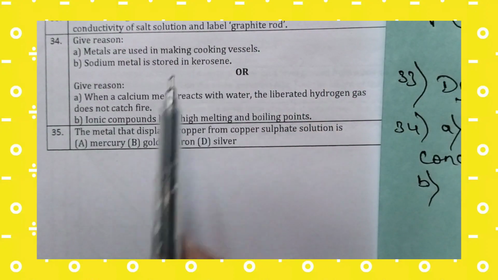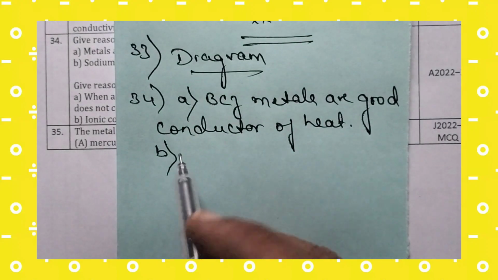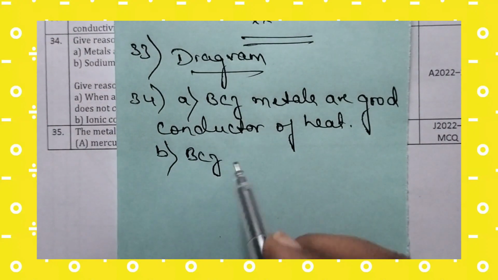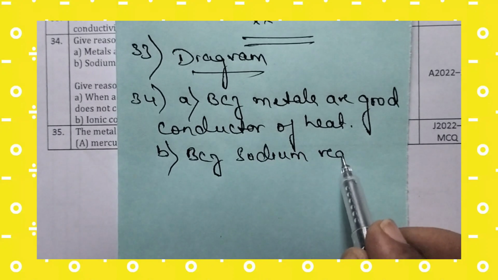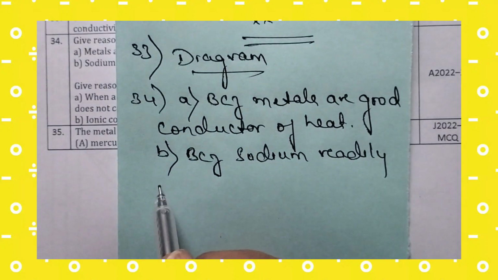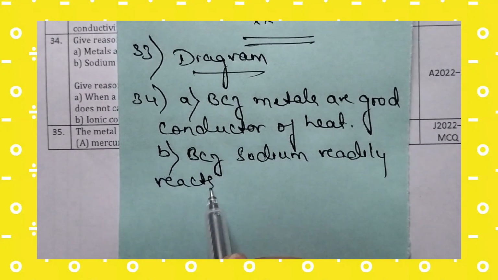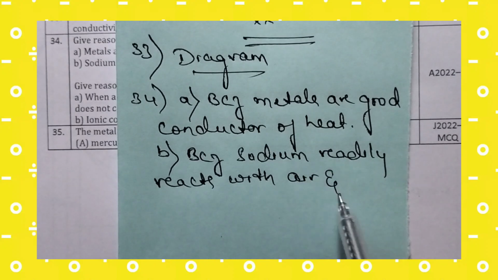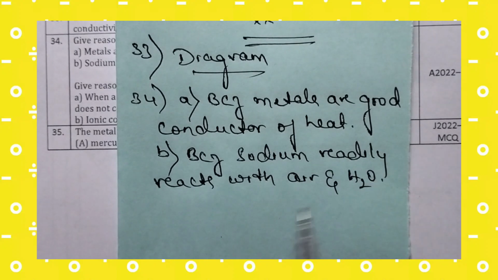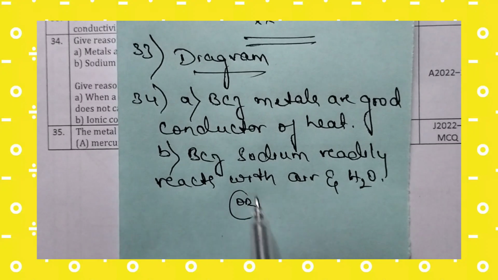Sodium metal is stored in kerosene because sodium readily reacts with air and water. That is the answer for the second give reason.